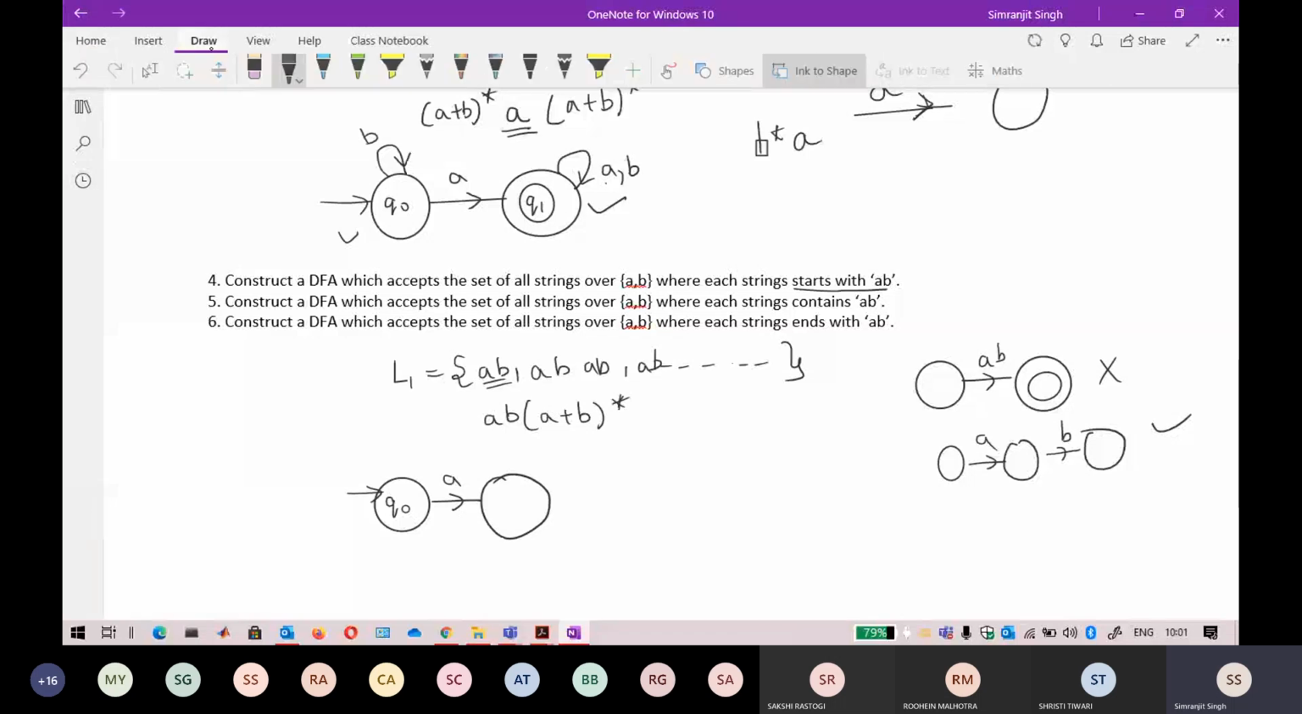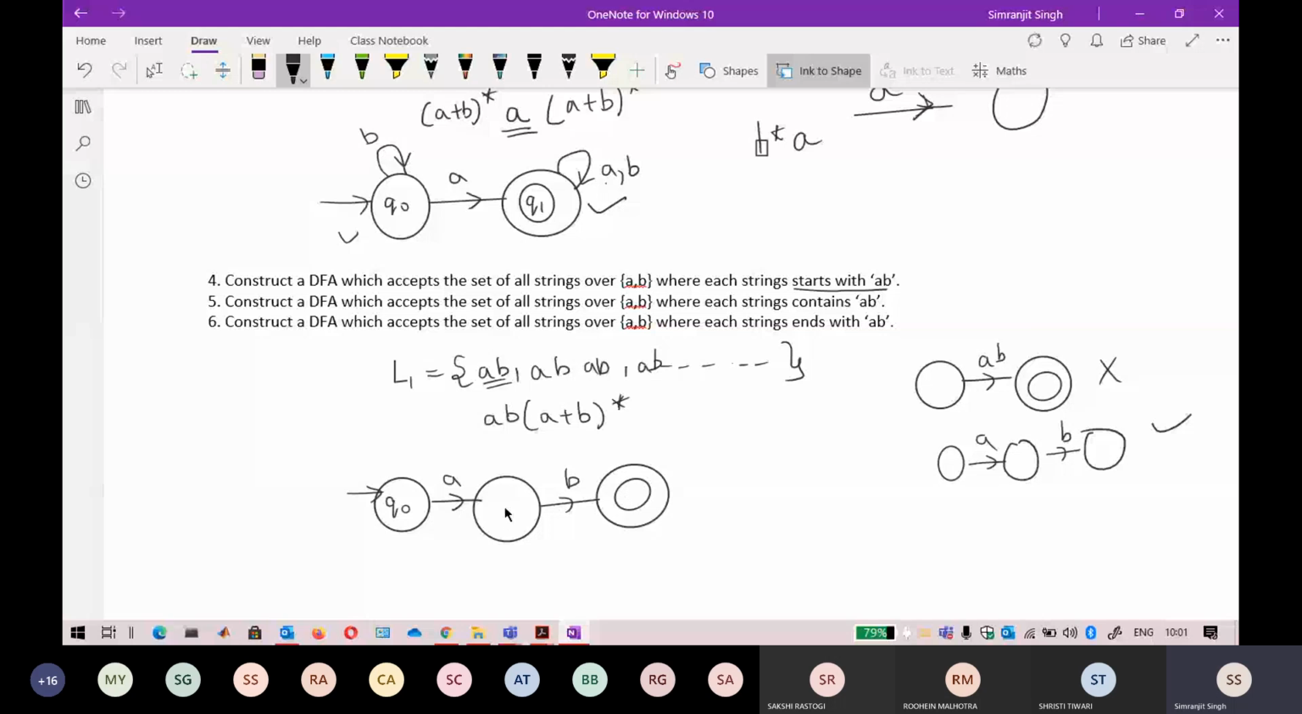Oh, simple. A followed by a B. Okay, so this will be in our final state. After that, any number of A and any number of B can come. I do not need to worry about it.